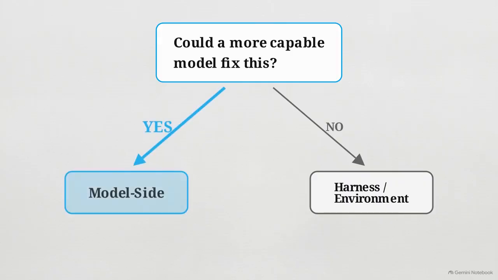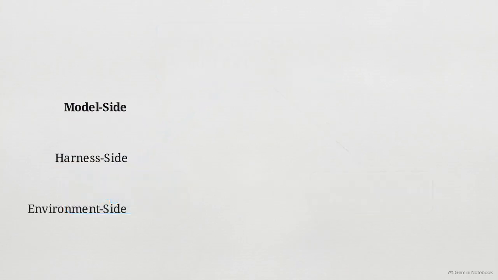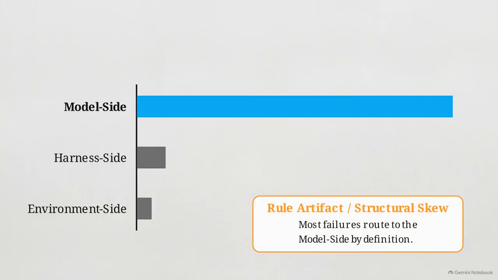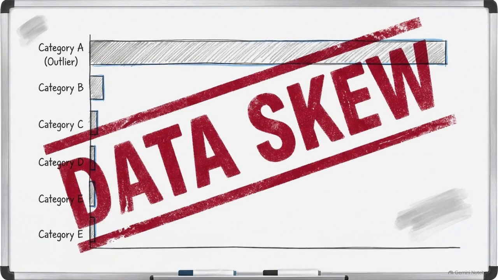This rule carries a massive caveat. By design, every single failure that a better model could solve automatically lands on the model side. Because of this, the vast majority of logged agent failures will appear to be model-side defects. This skew is a structural artifact of the rule. It's a deliberate triage mechanism to route tasks, not a measurement of real-world fragility.